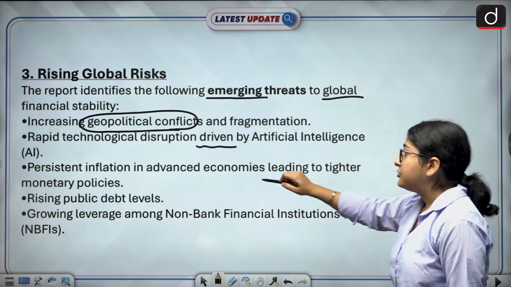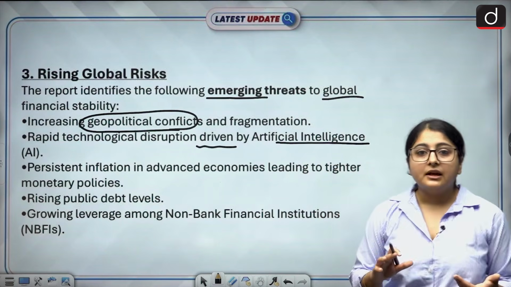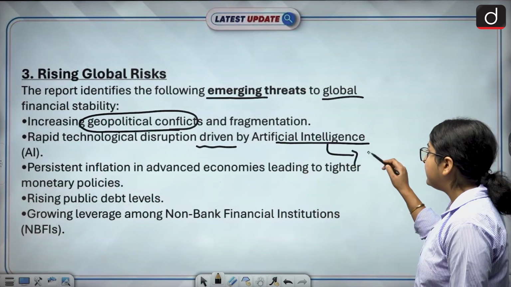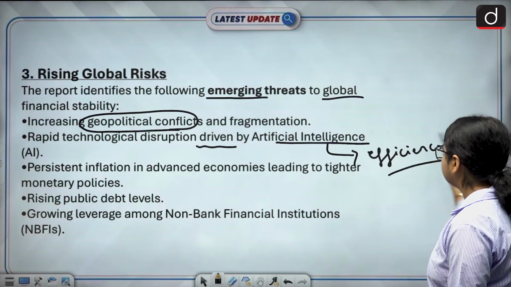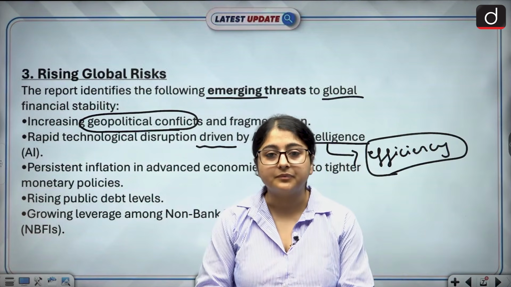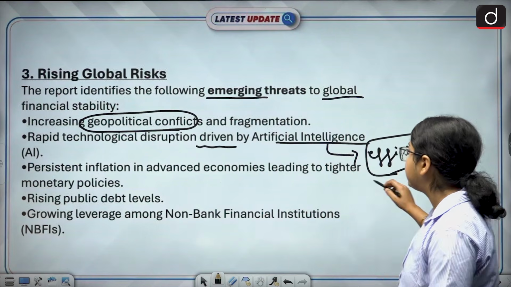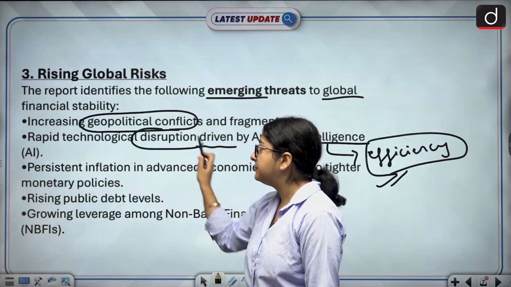Rapid technological disruption driven by artificial intelligence. Now what does this report say? This report says that AI has increased the efficiency of jobs. AI has some merits as well as some demerits. The first merit is that it has increased our efficiency, but at the same time, it has led to disruption as well.